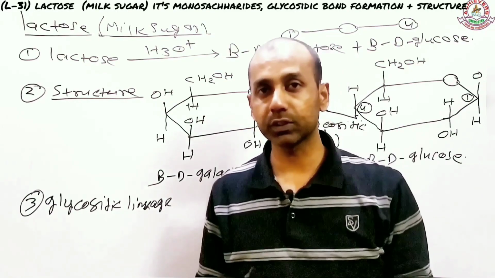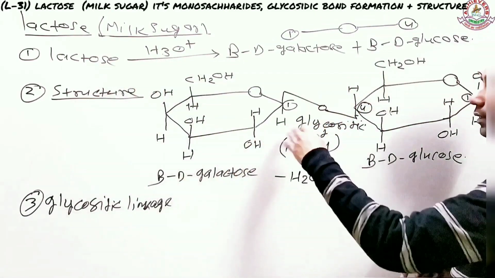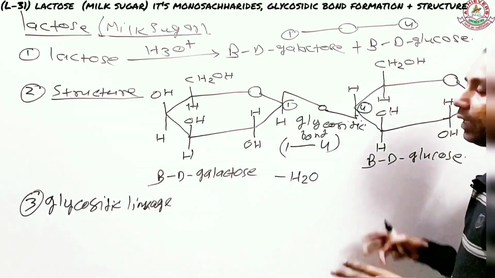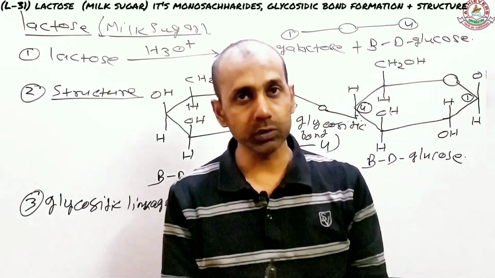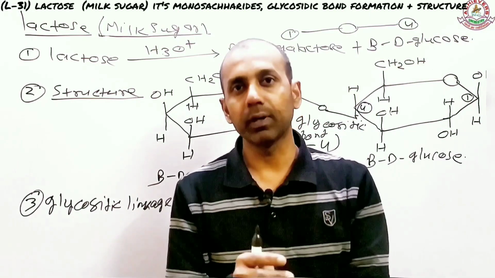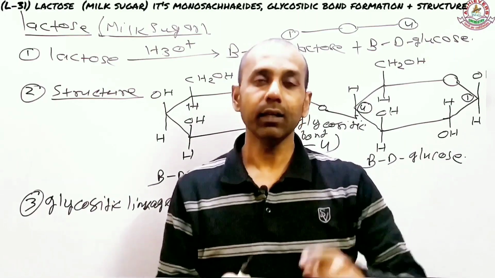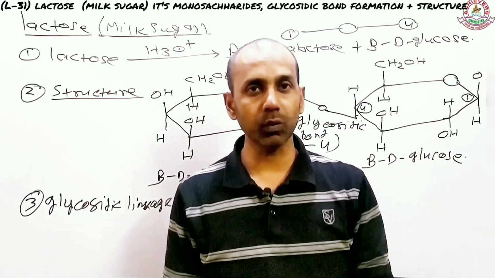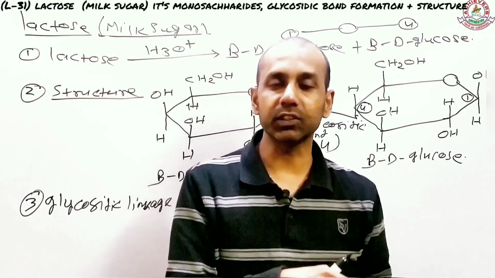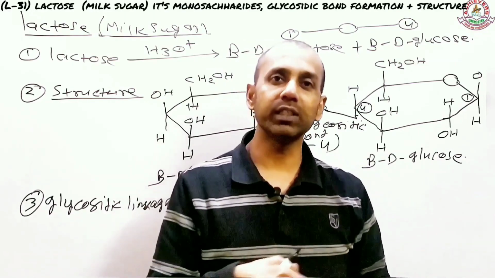We have come to the fourth, which is going to be the last part. The first one was how lactose is formed. Second, what the structures related to that are, and how the glycosidic bond is formed. Now it's time to find out whether lactose is a reducing sugar or non-reducing. If you remember, lactose is a reducing sugar. How can you come to know? Because it has either the hemiacetal structure or the hemiketal structure. Let's find out which one is here.